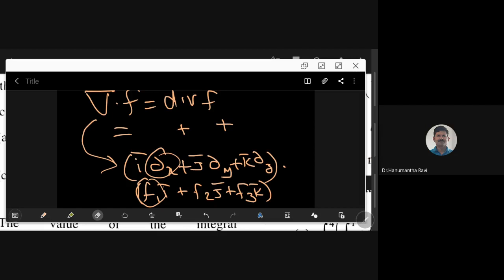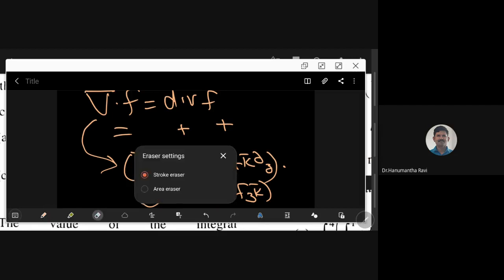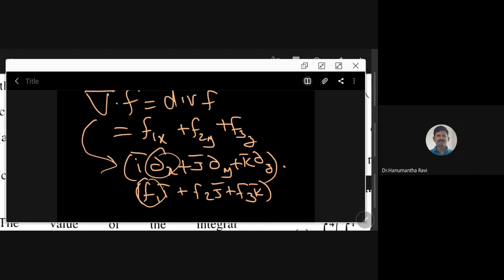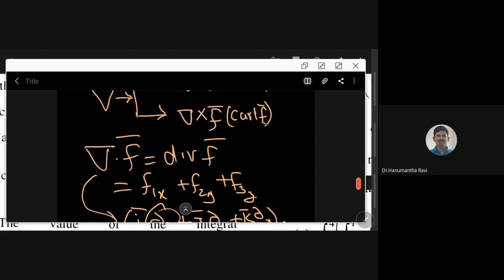Okay, here what I have to write is f1, f2, f3. I'm sorry, this we have ∂f1/∂x plus ∂f2/∂y plus ∂f3/∂z. That is the meaning here. So this is what we mean by divergence of f bar.